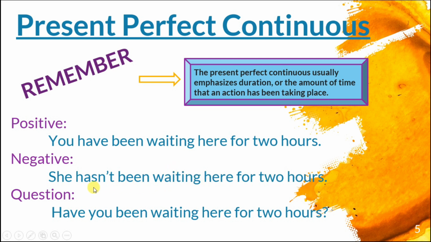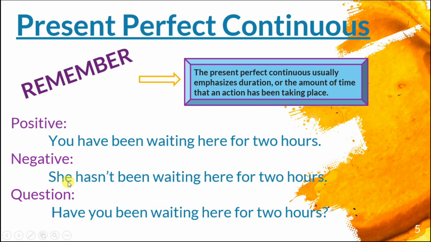Okay, once again, has in this case because we are using the third person singular she, could be Maria, could be Leonor. Okay, she hasn't been always goes with been. Okay, no other past participle, always goes with been, and waiting, the verb plus ing. Okay, for example, another: she has been eating chocolate all morning.